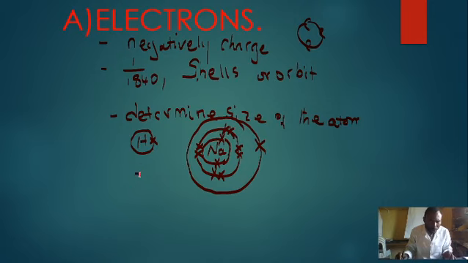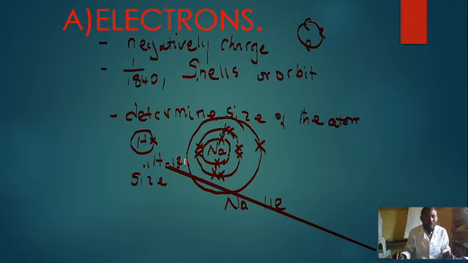If we want to look at the size, which one is larger? Of course, sodium with 11 electrons is going to have a larger size than hydrogen with only 1 electron.